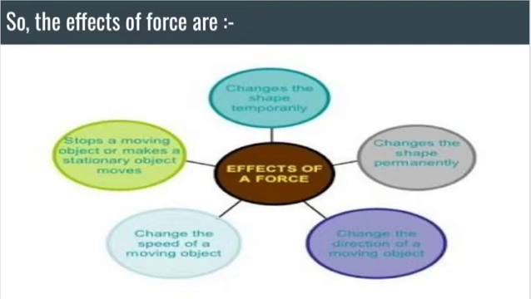First effect is, force can stop a moving object or make a stationary object move. Force can change the speed of a moving object. Force can change the direction of a moving object, and force can change the shape and size of an object. That change can be permanent or temporary. So these are effects of force. You can write them down in points also.